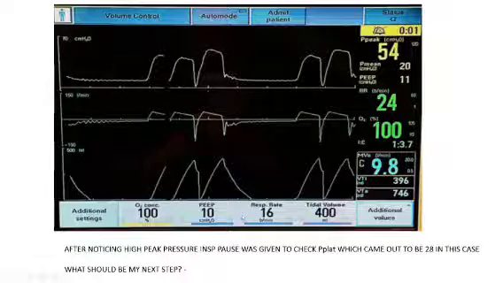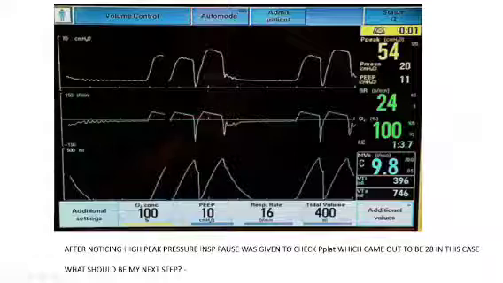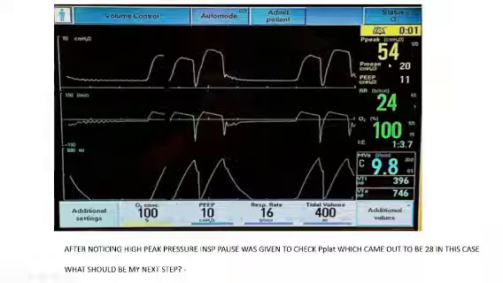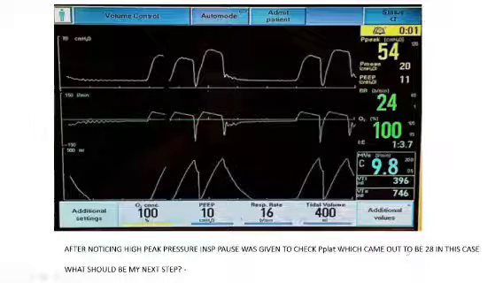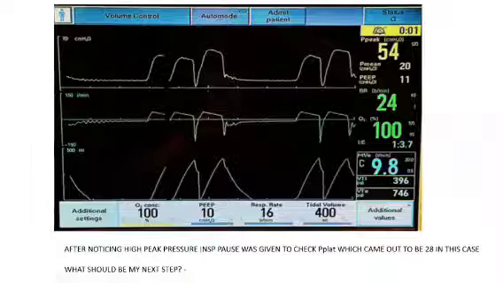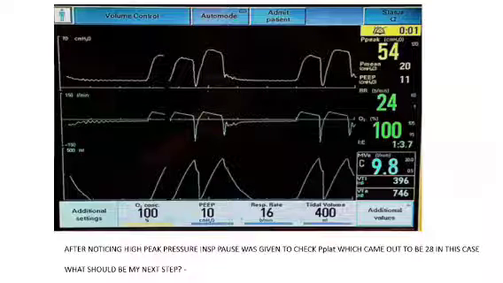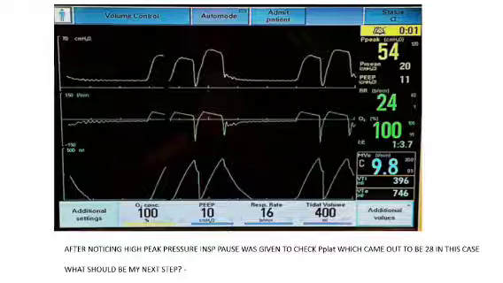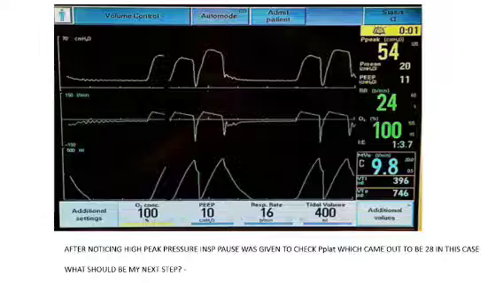This is again a ventilator screen showing my patient is desynchronous. My patient is having a very high peak pressure, 54. In this patient, we gave an inspiratory pause, and we found out that our plateau pressure was just 28, which is less than 30. So my plateau pressure is not raised. This patient came with ARDS, but this patient didn't have a compliance problem. This patient has a resistance problem now.